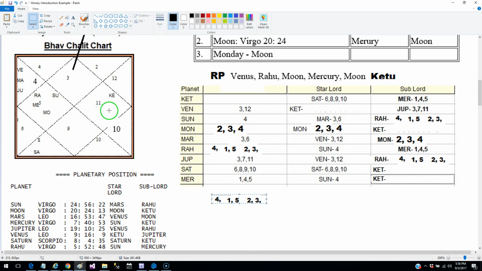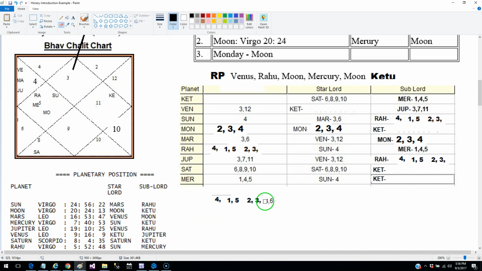And apart from that, you will also note that Mars is aspecting Ketu. Mars has an 8th aspect on Ketu. So we are going to look at what Mars indicates. Mars indicates 3 and 6. So we are also going to include